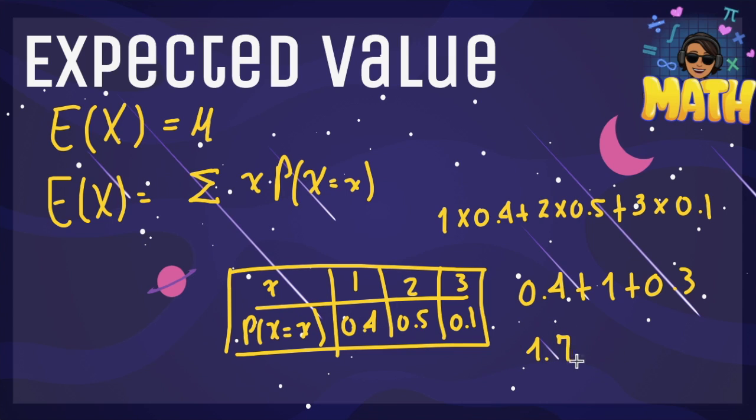Even though 1.7 is not one of the possible outcomes, so it is impossible to get 1.7, this just means that 1.7 is the average value that we're going to get if we repeat the experiment many times.